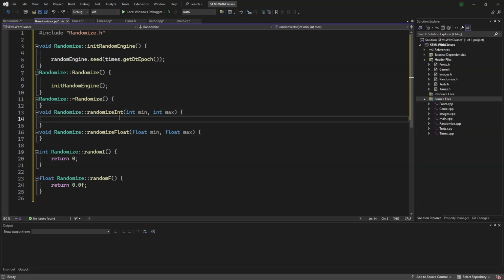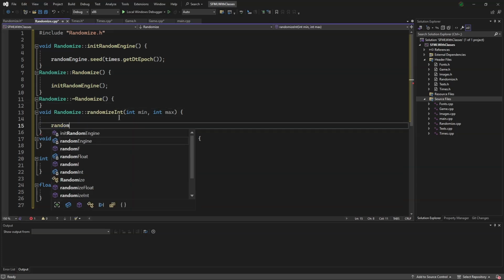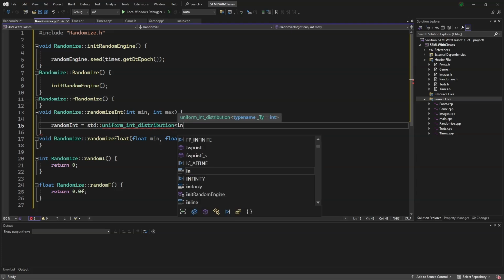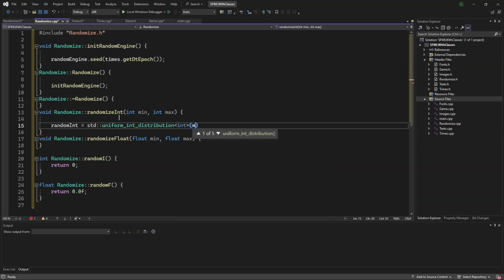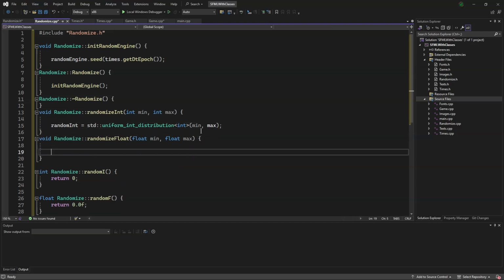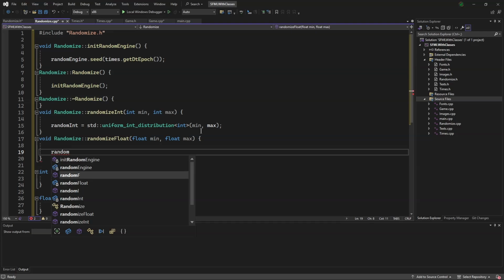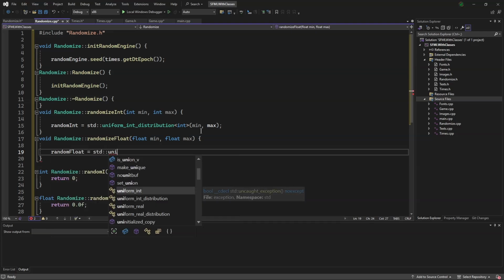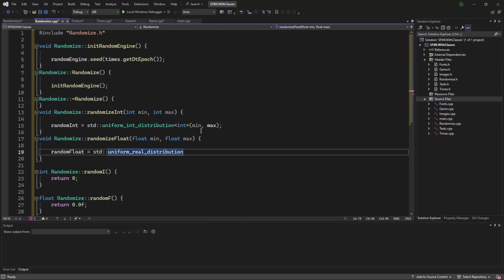Our randomize int will need random int equals std::uniform_int_distribution<int> from min to max. And similarly, we will say random float equals std::uniform_real_distribution<float> from min to max.